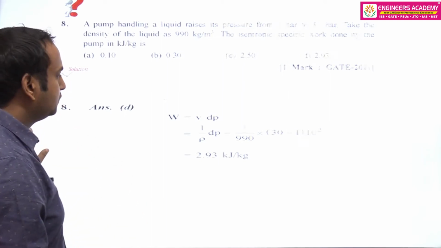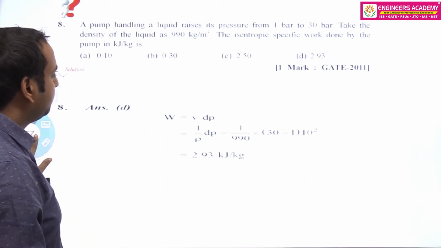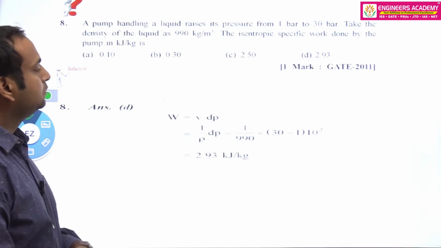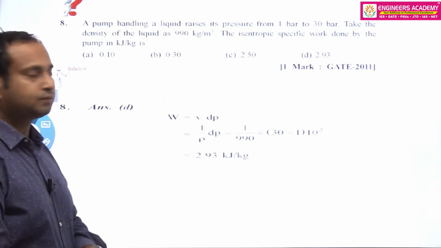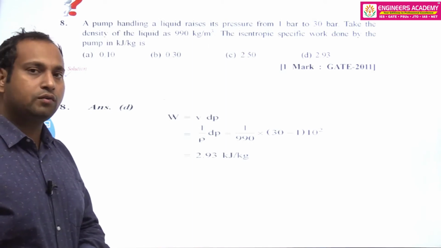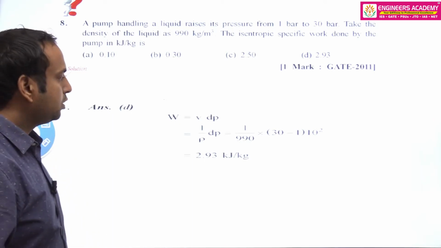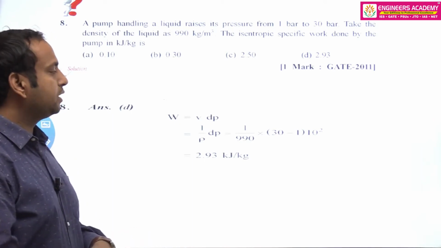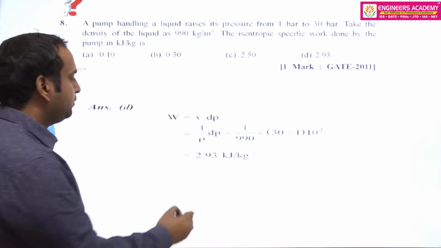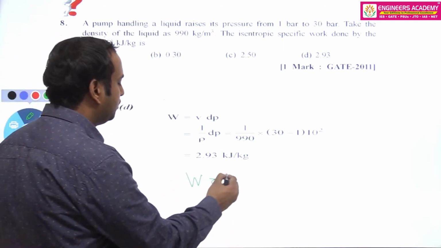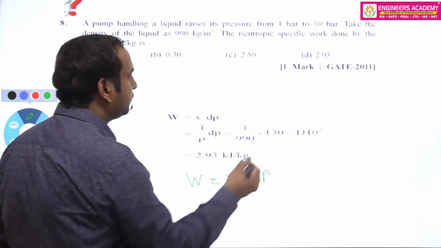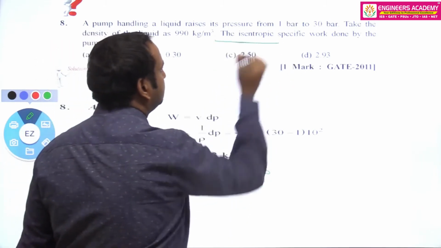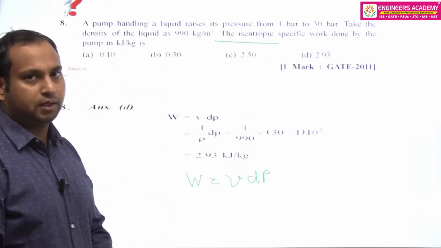देखिए सर, whenever we talk about the pump work, that is also equal to the flow work. So he is talking about isentropic specific work. So किसी भी open system device के लिए जो work का formula होता है, that is VDP. He is saying isentropic. That means process must be reversible.